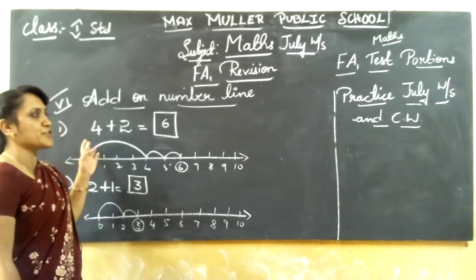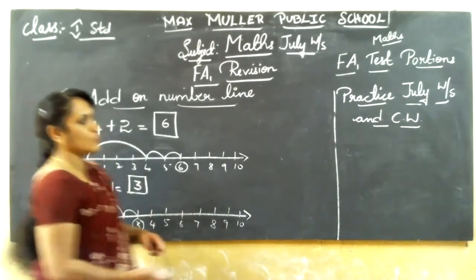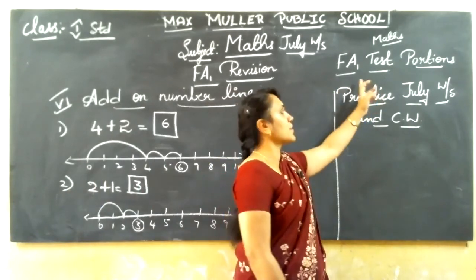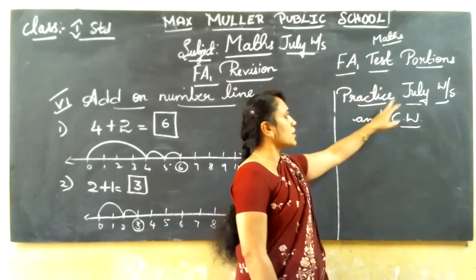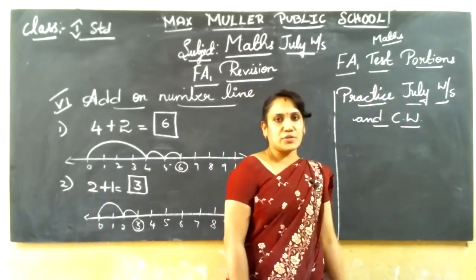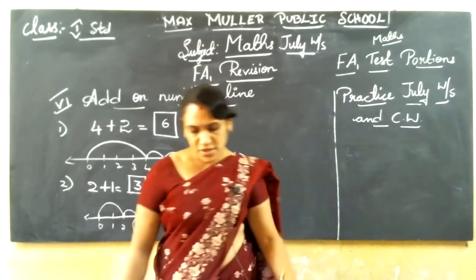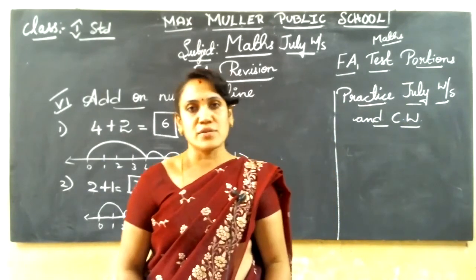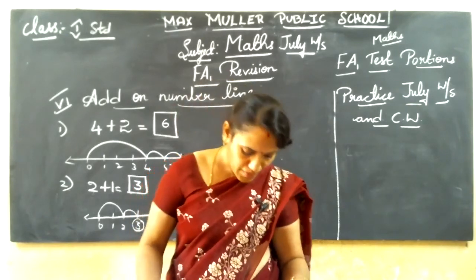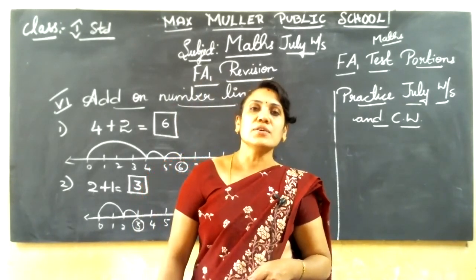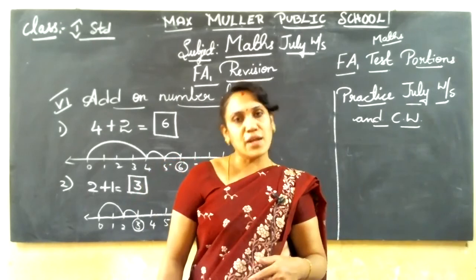You practice in your revision book. Okay. Have you got it? What is the test portion for the FA1 test? Practice the July worksheet and class 1. If you practice those two, that is enough. Tables also you should practice. Doesn't it, children? So, the next main, I'll continue in the next class. Still 2, 3 mains are there.